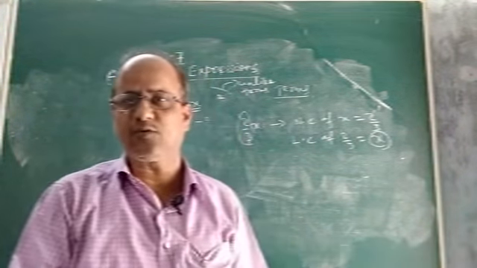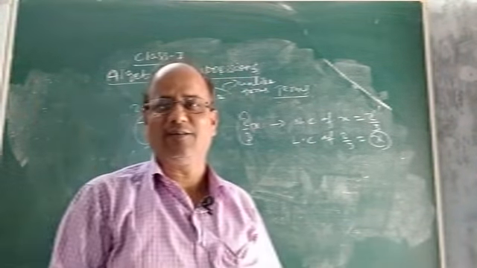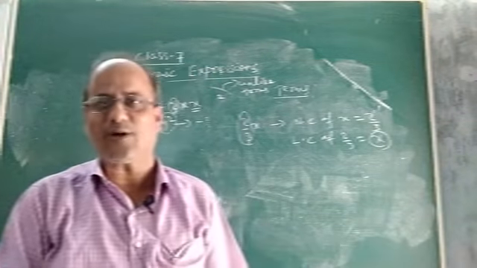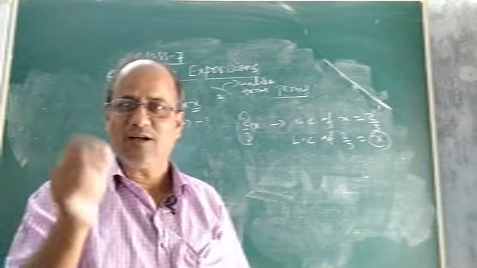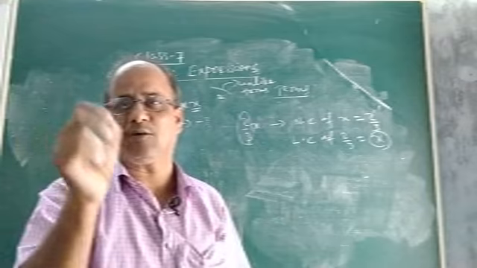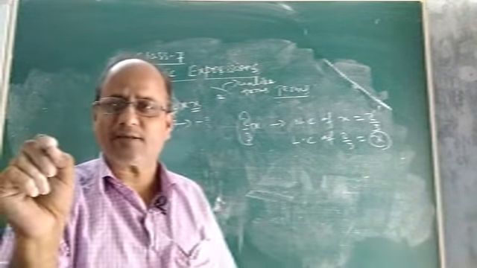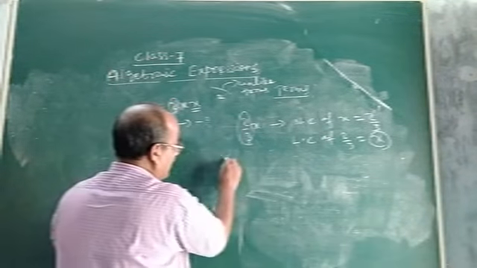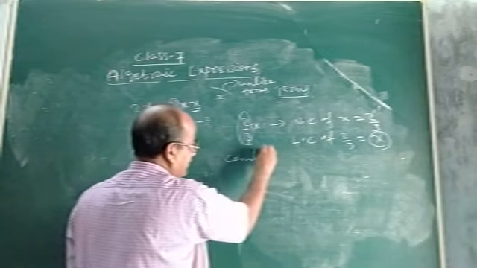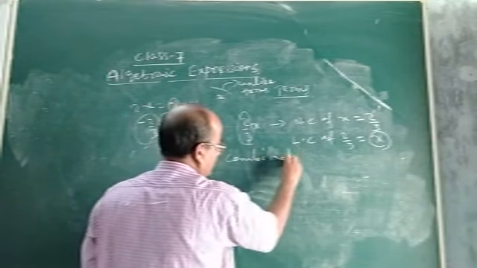So these are the things which we had read in class 6, and also the main thing: addition and subtraction of algebraic expressions. Children, I told you what an algebraic expression is. An algebraic expression is nothing but the combination of what?